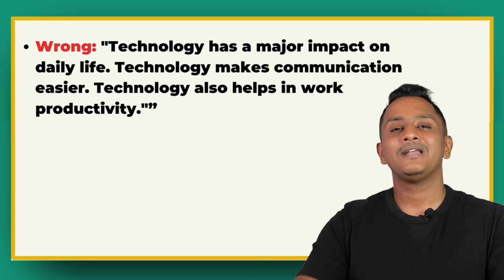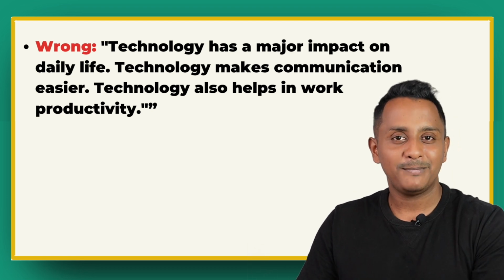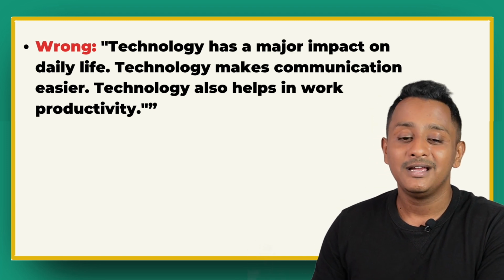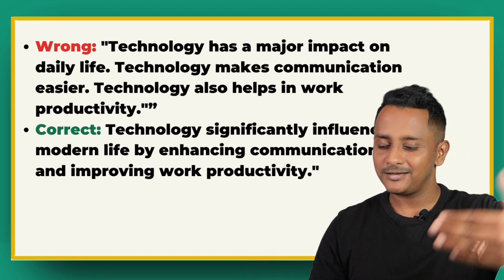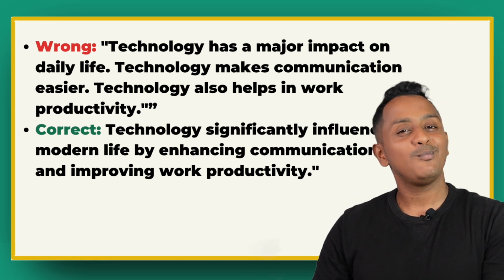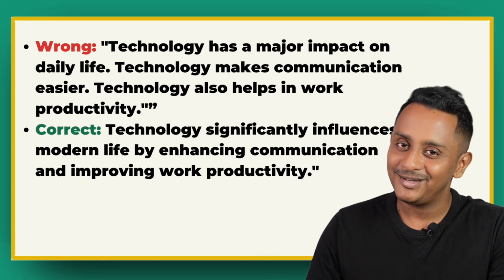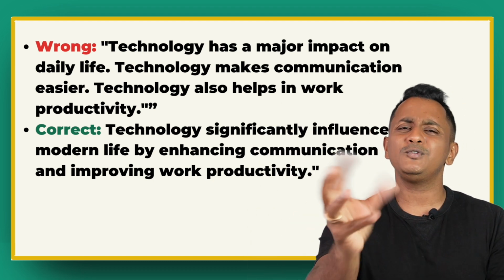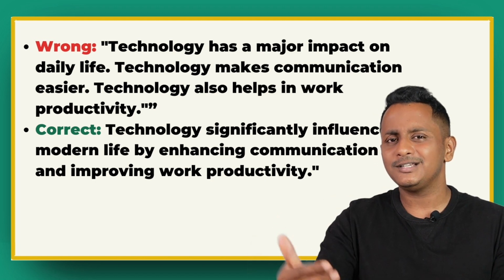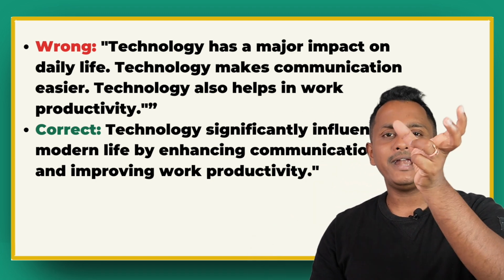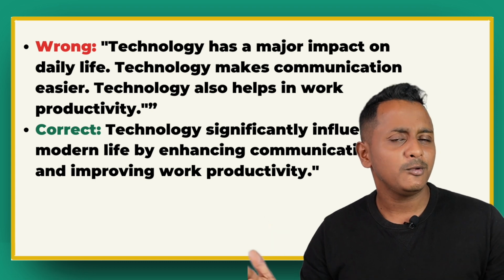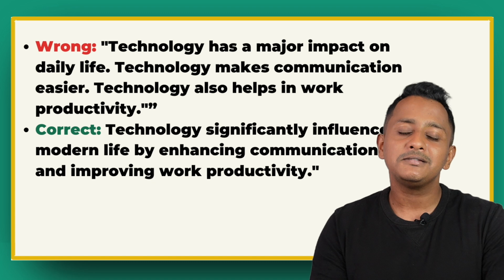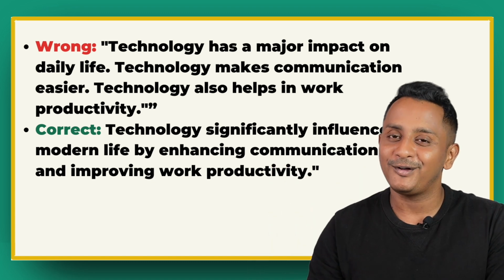Let's look at the second instance, where technology has a major impact on daily life. Technology makes communication easier. Technology also helps in work productivity. The corrected paragraph would be: technology significantly influences modern life by enhancing communication and improving work productivity. Try doing it. This is not the only way. You can use a few other words, like "by enhancing", or you can use a compound sentence and use "and" to continue. There could be many ways. I'm just giving you a few examples. So explore this kind of sentence wherein you avoid the repetition of vocabulary. This is one way out.